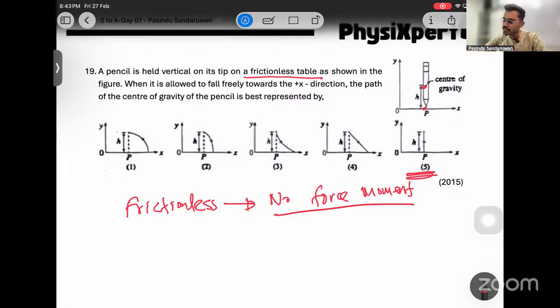Then it must be vertical. If it is falling without any force moment, it must be vertical, right? It is going to be vertical. The answer is 5. Make the point: if it is frictionless, there is no force moment, then it must fall vertically downwards, right?